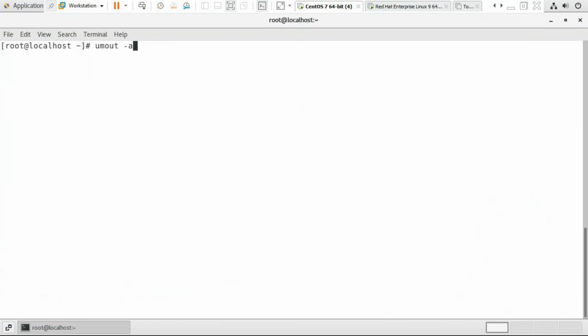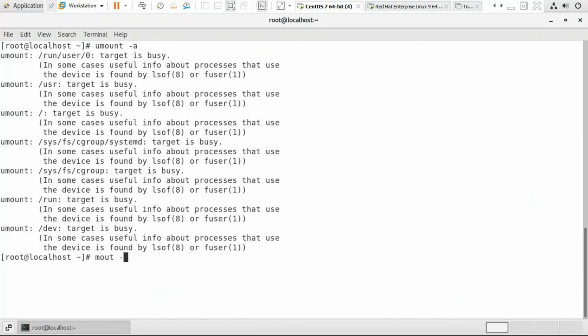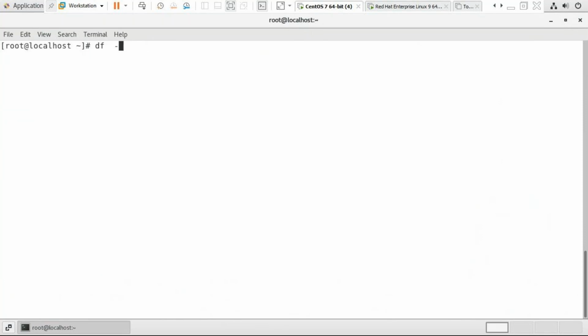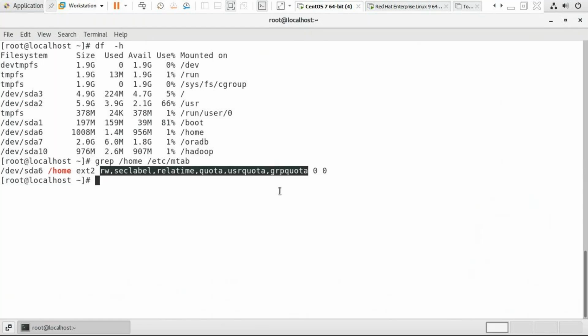So unmount all first, then mount -a. It mounts the file system with quota enabled. Now grep /home in /etc/mtab. You can see /home is mounted with quota enabled, usrquota and grpquota.